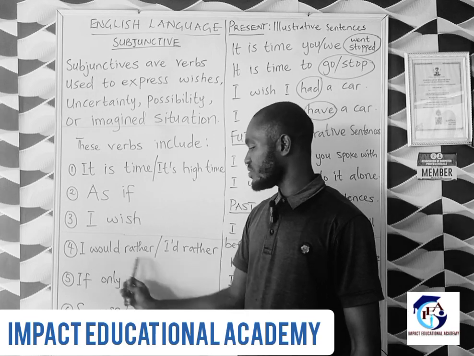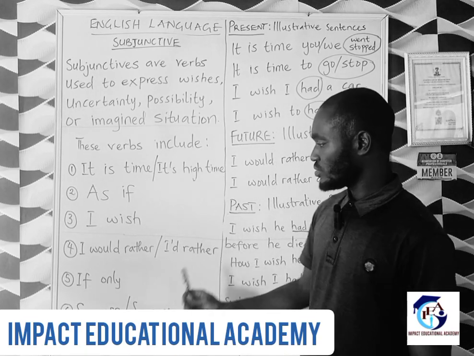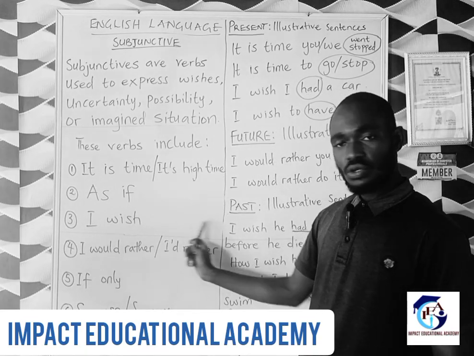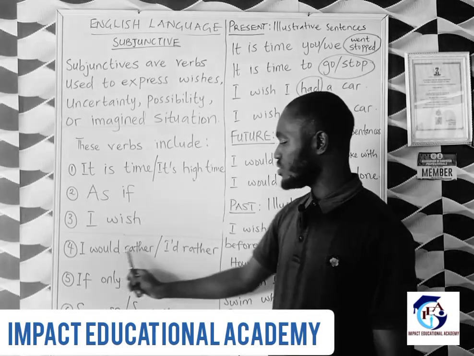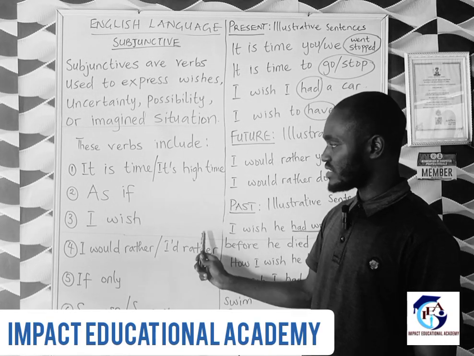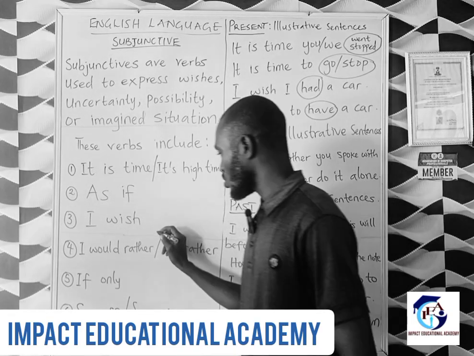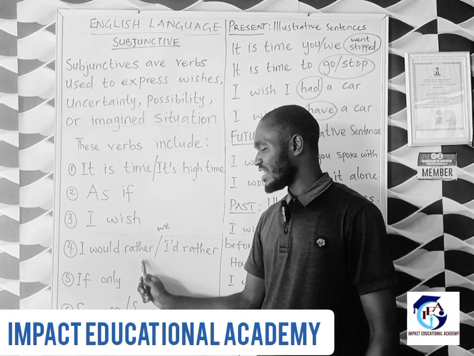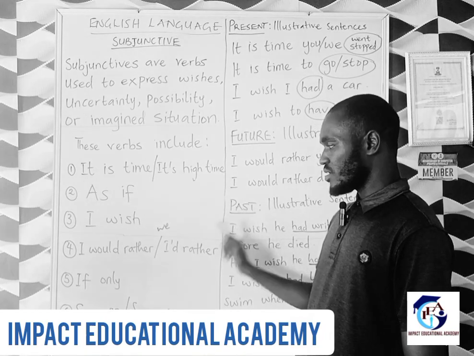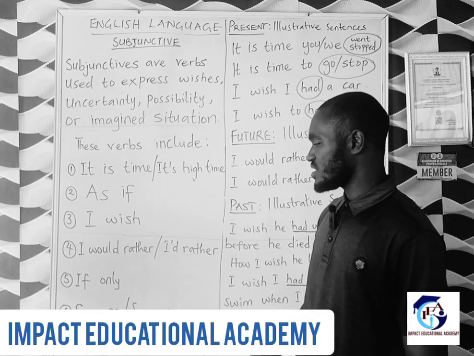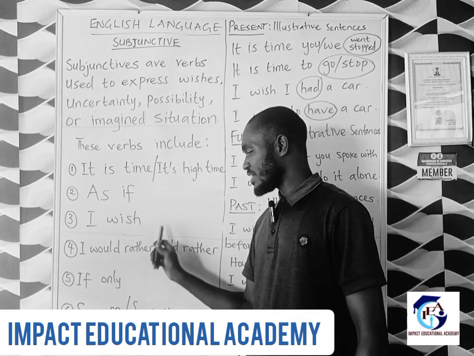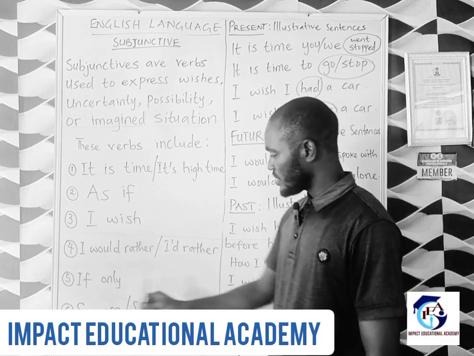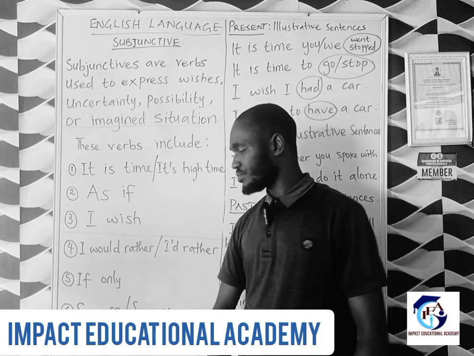Okay, I would rather go, or I would rather we went. If a pronoun should come in between, it's going to be "I would rather we went." If there is no pronoun, you say "I would rather go." Okay. Now the next is if only.